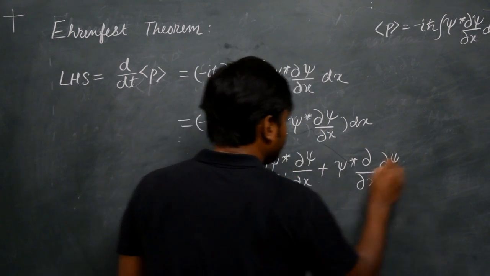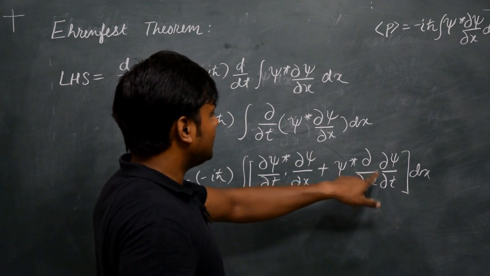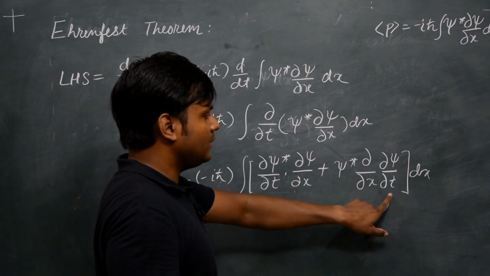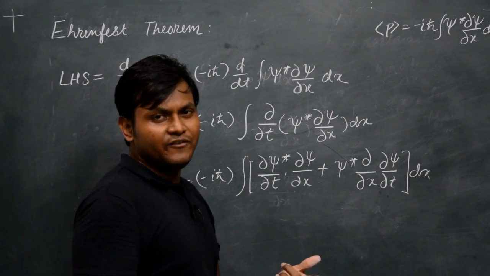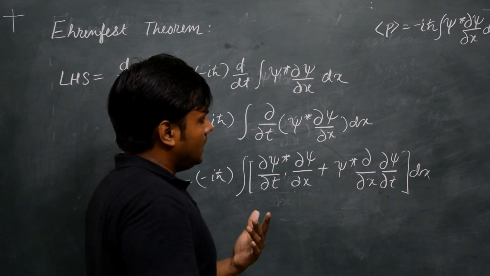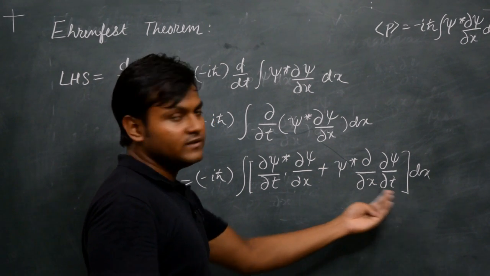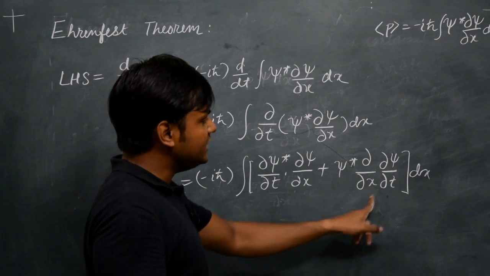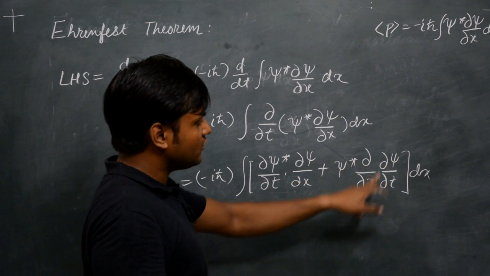Now, if you look at the second term here, this is nothing but psi star del by del t of del psi by del x. But since x and t are both independent variables, we can change the order of the derivative. So if I do del by del t of del psi by del x, that is the same as del by del x of del psi by del t.